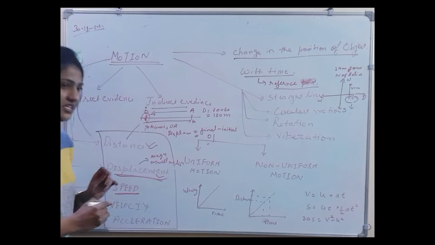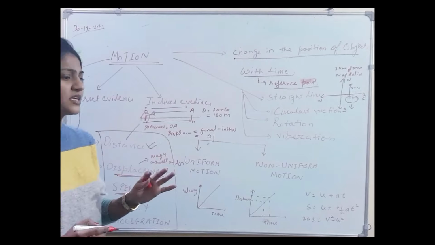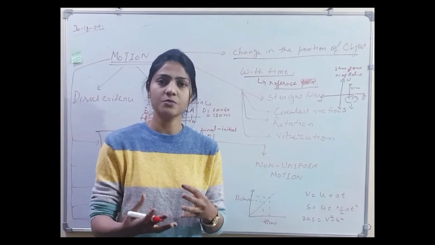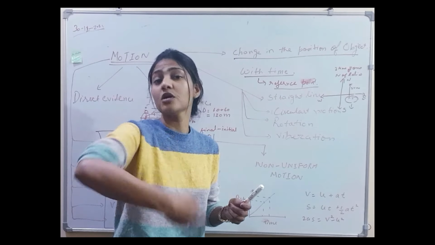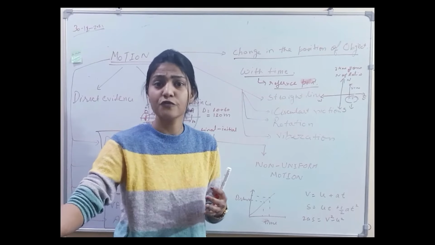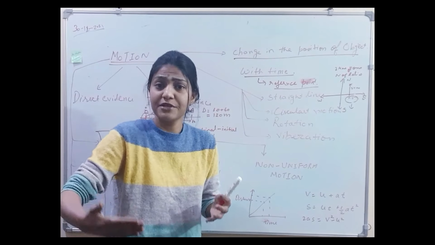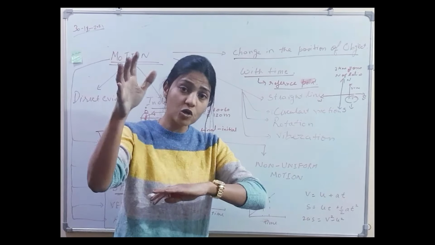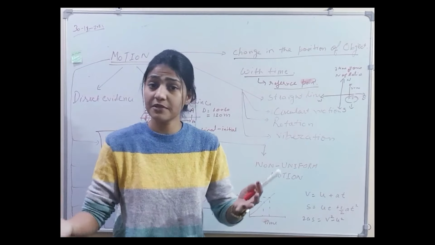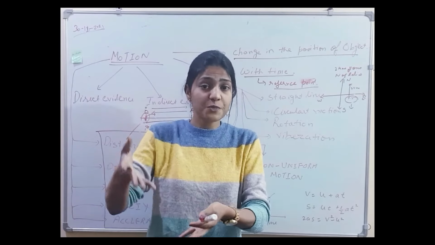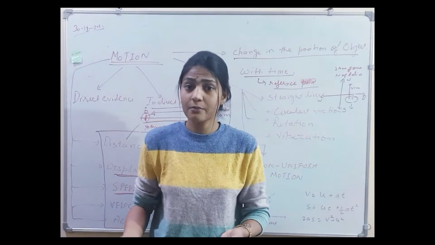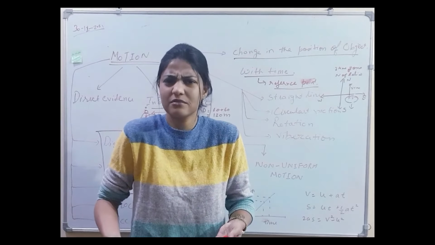Now, what is speed? You may observe that the same object may move fast and some may move slow. For example, every bowler needs to cover the same distance, but the speed of different bowlers can be different. One bowler throws the ball at 123 km per hour, and another bowler can throw the ball at 143 km per hour, but they have to cover the same distance. What do I mean by this?